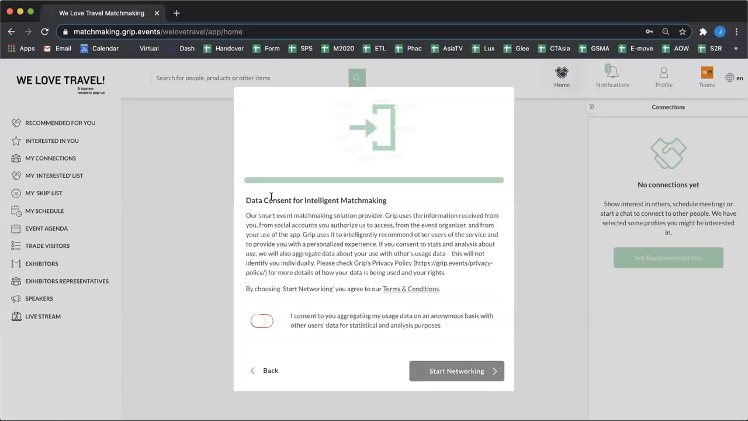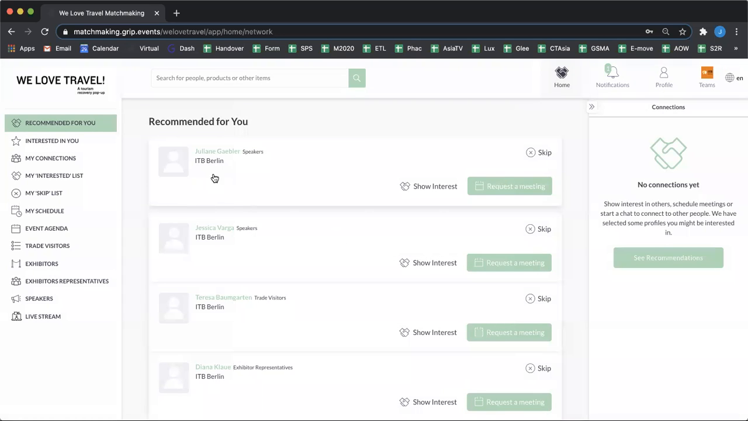And finally, we have this step, which is about data consent. We need to get consent from you in order to be able to provide you with relevant matches. So you just consent here and then you can start networking. First page you'll see here is your recommendations. If you click on this tab here, recommended for you, you will see all of the people that we have recommended for you based on those metadata fields that you filled in during onboarding.